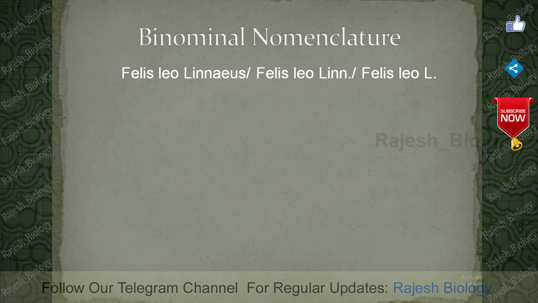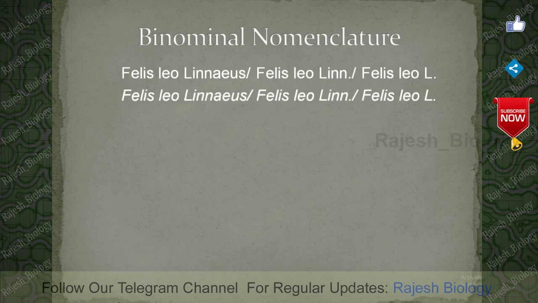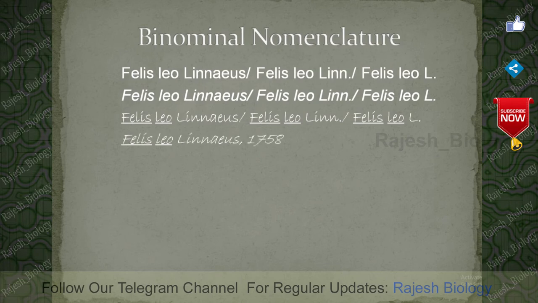So understand this: Felis leo Linnaeus, or Felis leo Lin, or Felis leo L, all are in Latin or Latinized form, and when we print, they must be in italics, somewhat tilted, right? If we write, we have to underline the genus and species name separately. Felis leo, okay. And when we want to put the year, it must be placed after the scientist name. Felis leo Linnaeus 1758. Alright.